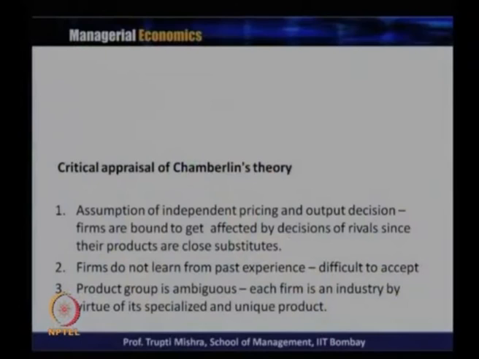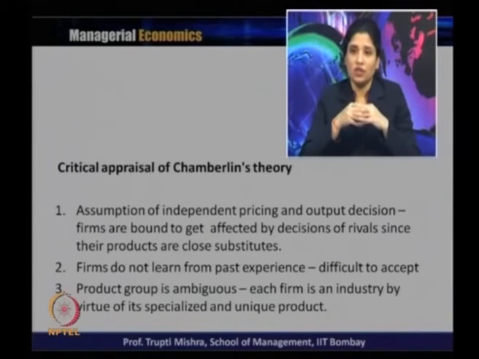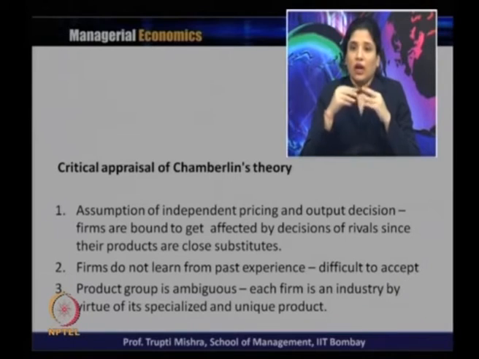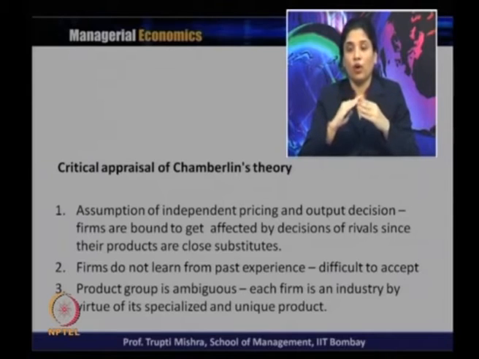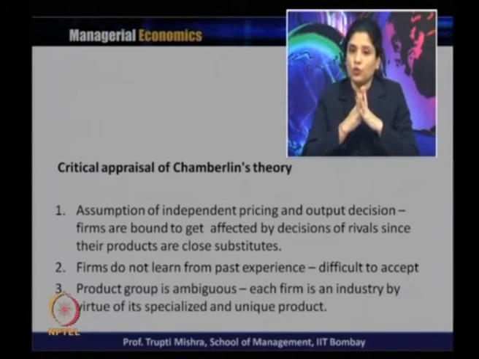There is always an assumption of independent pricing and output decisions, and the basis for that is that all the firms are producing a differentiated product. We are saying that there is no link between the price and output decision of one firm and the other firm. That is what we understood when we took the basic assumption that all the firms go for independent pricing and output decisions.